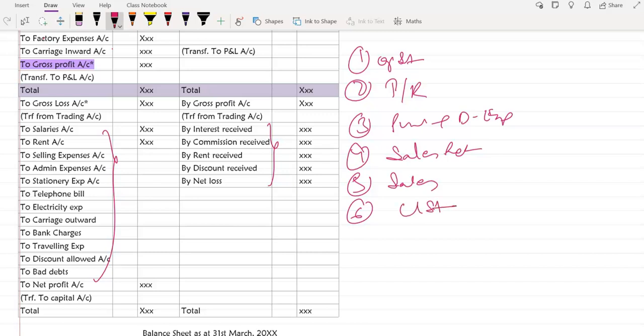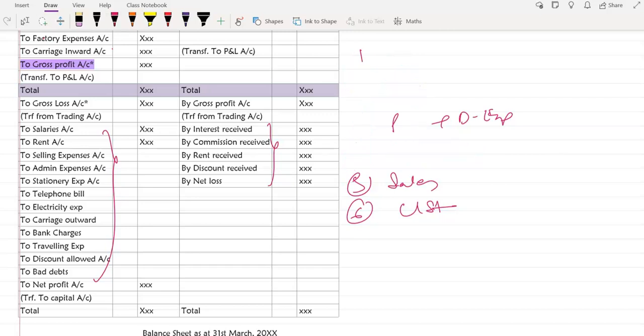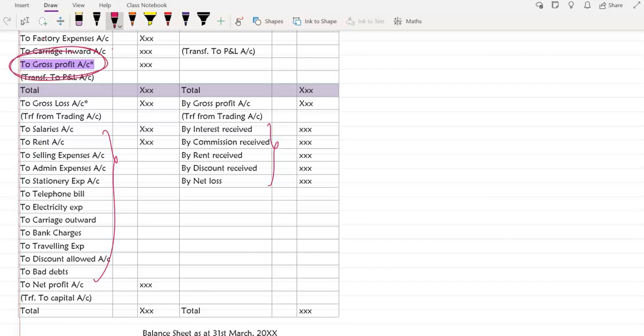After doing this, there are two ways to record the gross profit. Okay, how can we do that? First, the direct one, the one I prefer. See here, gross profit is written on the debit side of the trading account. That means trading account is getting debited. So trading account debit to profit and loss account. This is the simple entry to record the profit.